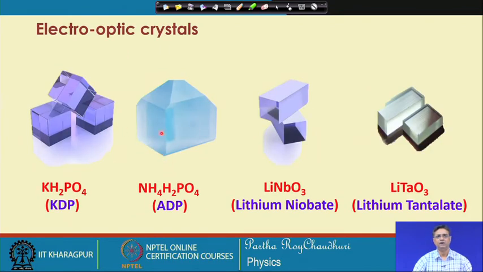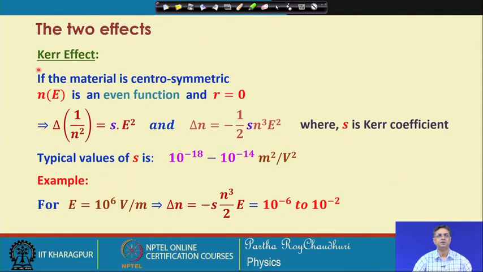There are many important electro-optic materials, crystals: KDP, potassium dihydrogen phosphate, then ADP, ammonium dihydrogen phosphate, lithium niobate, lithium tantalate. These are very useful and commercially used electro-optic crystals.